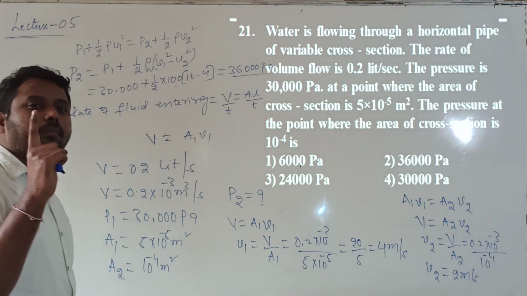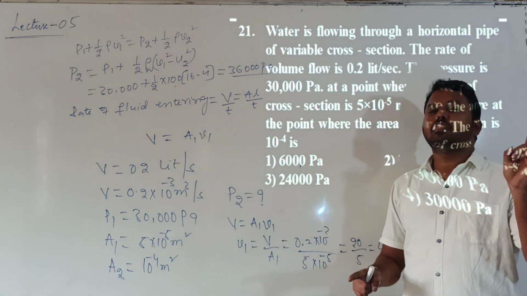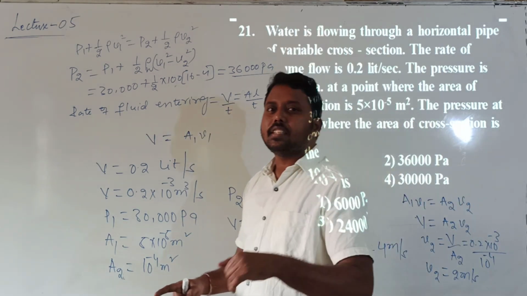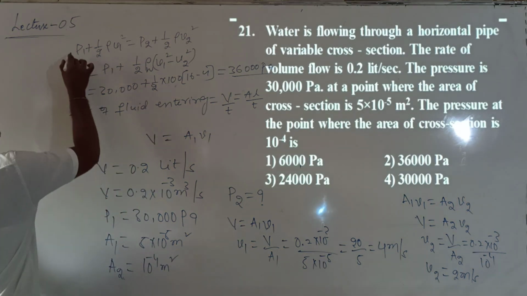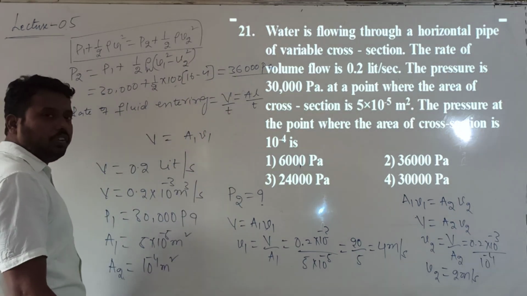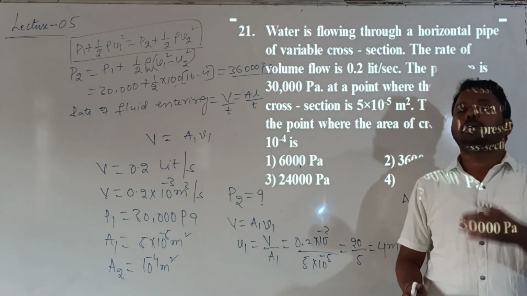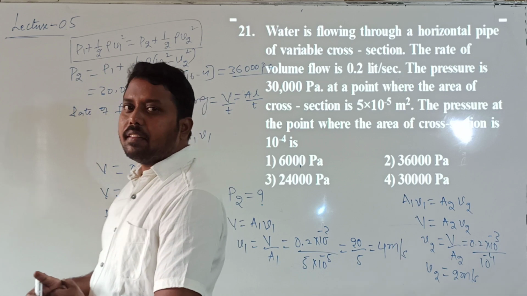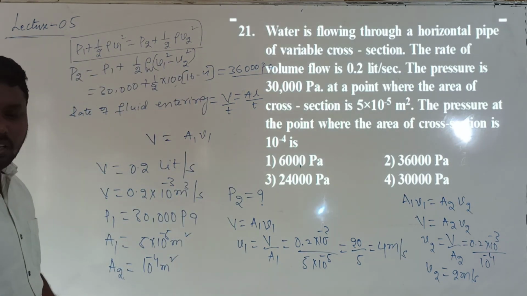The one point you need to remember here is, whenever they give the volume of fluid flowing, or the rate of fluid flowing, it is the product of area of cross section and velocity. By using that only we calculated V1 value and V2 value. The standard form of Bernoulli's theorem is always the same for horizontal fluid flow. According to Bernoulli's theorem, when pressure is more, velocity is less. When pressure is less, velocity will be more. So this is the relation between pressure and velocity. This is question number 21.